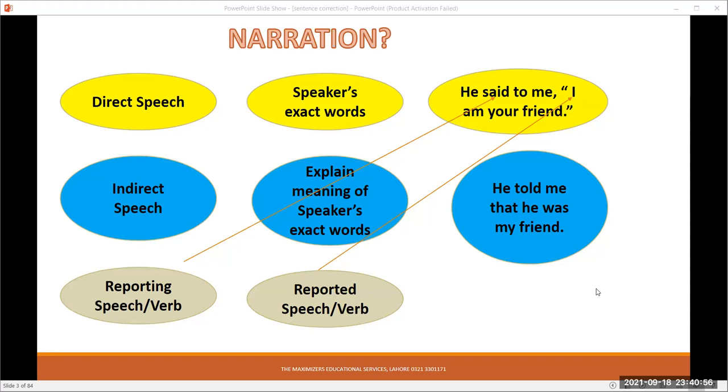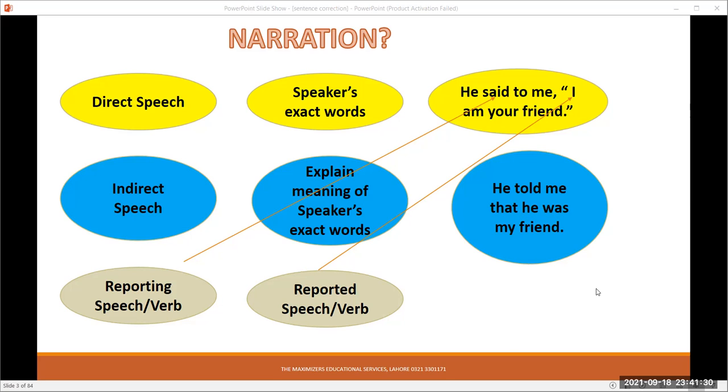Today we are going to talk about a very important topic, and the title of the topic, you can see on the slide, is narration. What is the meaning of narration? Narration means direct and indirect speech. We are given sentences in direct speech, and sometimes we have to convert them into indirect, and sometimes we have to change from indirect to direct speech. Today we are going to talk about direct speech and indirect speech.